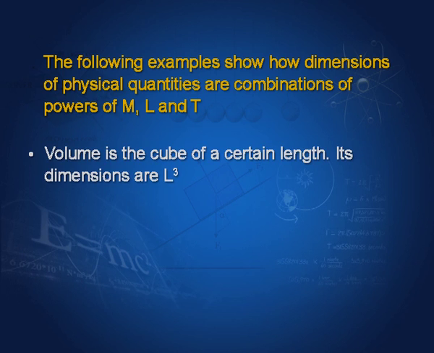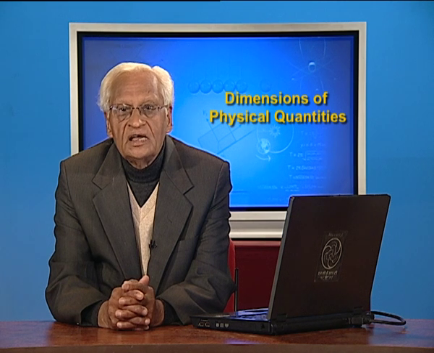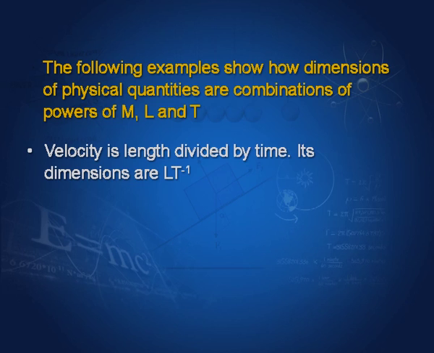Volume, for example, is the cube of a certain length. So, its dimensions are L to the power 3. Density is mass divided by volume. Therefore, its dimensions are M L to the power minus 3. Velocity is length divided by time. Its dimensions therefore are L T to the power minus 1.